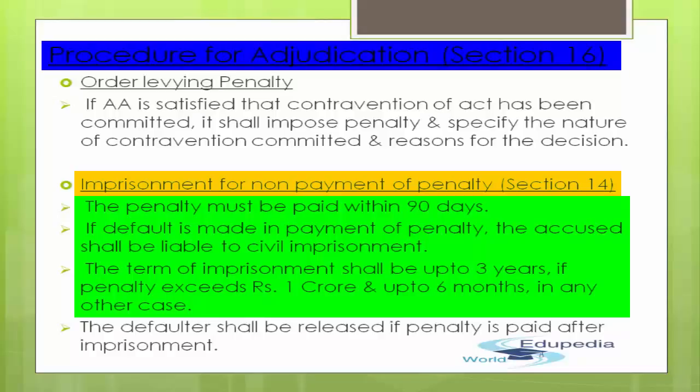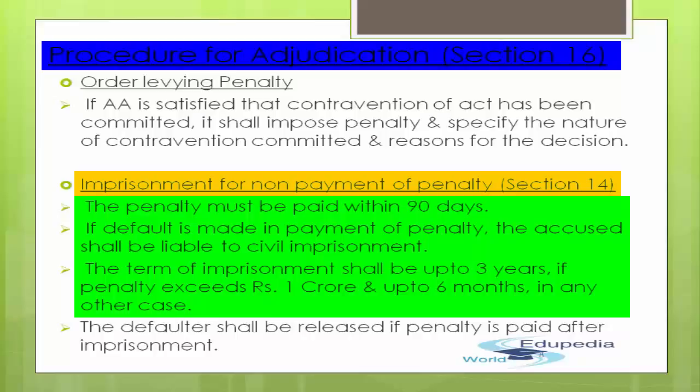So that simply means if the amount does not exceed rupees 1 crore, imprisonment will be up to 6 months, and if the penalty amount exceeds rupees 1 crore, in that particular case it will be up to 3 years. So that's the term of imprisonment.